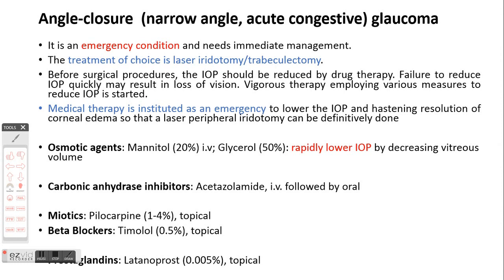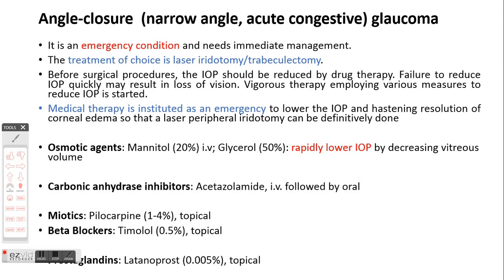So medical therapy is started as an emergency to lower the intraocular pressure and for resolution of corneal edema, so that ultimately we can perform the surgical option or the other therapeutic options that are available. So you have to rapidly reduce the intraocular pressure. You can start the therapy with osmotic agents such as hypertonic mannitol or glycerol. Infused IV, they will decongest the eye by their osmotic action.